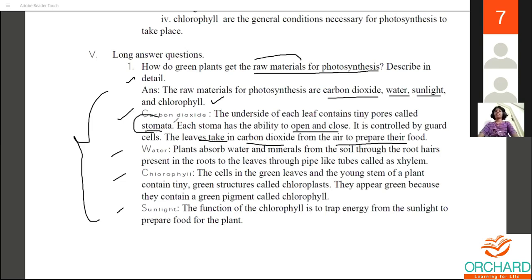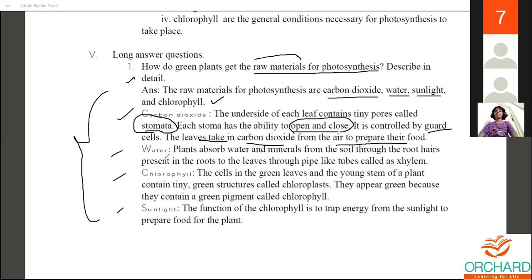You have to study about stomata, and after that how it opens and closes. How is this opening and closing done? It is done by the guard cells. So after that, the carbon dioxide from the air will penetrate through the stomata. So that's the first thing.